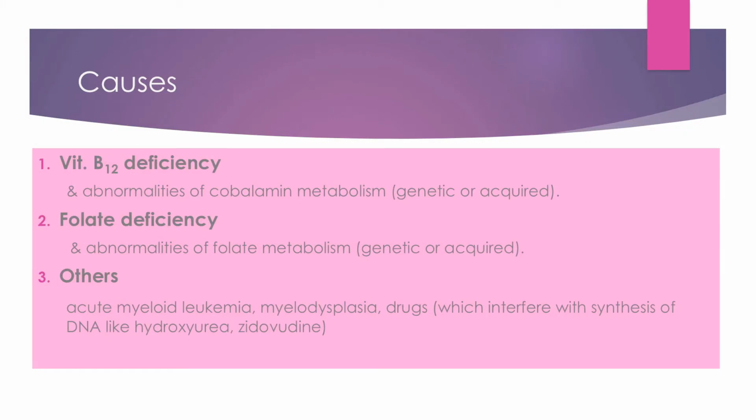What are the causes of megaloblastic anemias? Number one cause is vitamin B12 deficiency and folic acid deficiency, and sometimes their abnormal metabolism because of some genetic or acquired causes. A person taking a good amount of vitamin B12 but having some genetic troubles will not be able to metabolize it properly. The other causes are myeloid leukemia, blood cancers, myelodysplasia, and some drugs like hydroxyurea and zidovudine, especially in HIV treatment. These drugs interfere with RBC production or nuclear maturation.